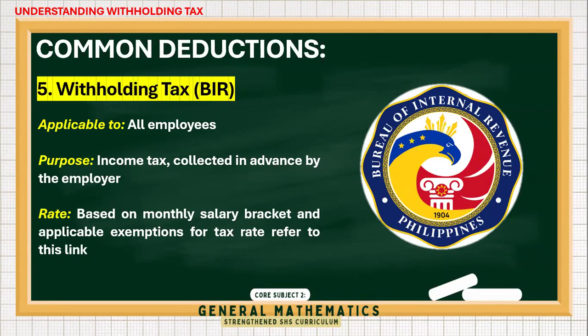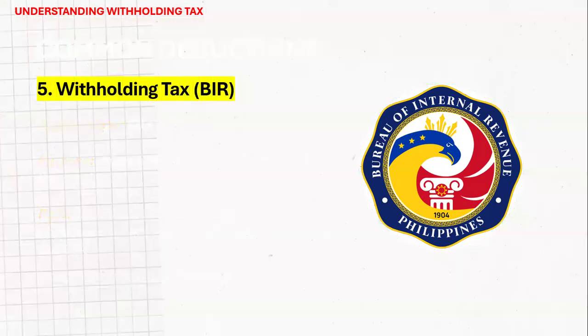So how does it work? Employers deduct tax every month, which is what we call the withholding tax, and it is remitted to the BIR. It will always be based on your salary and exemptions, no? And you won't need to pay a lump sum at the end of the year.